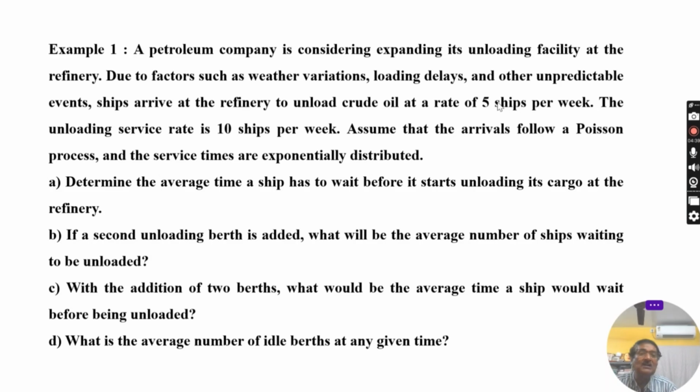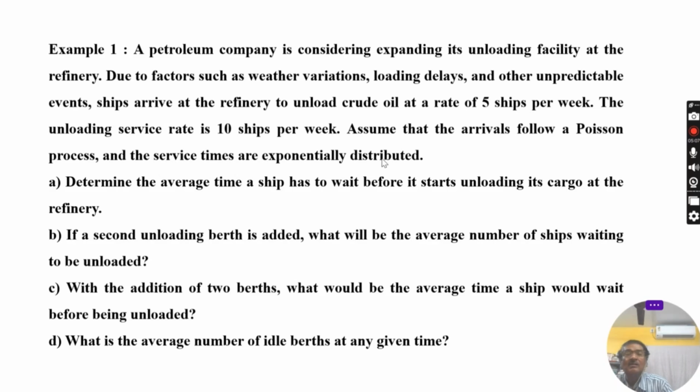This is the arrival rate, that is, the value of lambda is 5 ships per week. The unloading service rate is 10 ships per week. Assume that the arrivals follow a Poisson process, which means the inter-arrival times follow an exponential distribution. That is the theory I have already discussed. The service times are exponentially distributed.